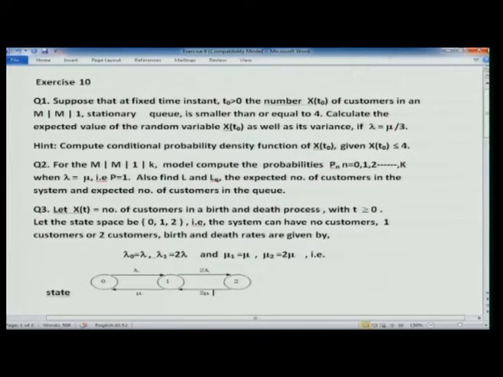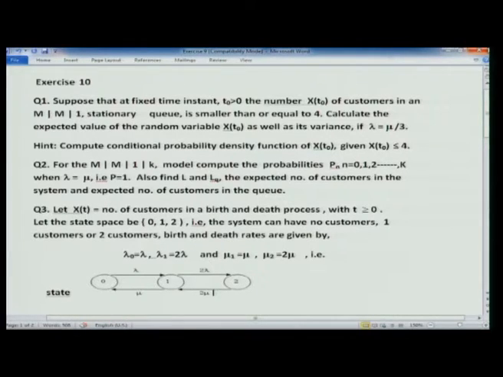So you are given rho is 1 by 3, and you are asked to compute the expected value of the random variable. What are the possible values of X(t0)? All you are told is that it is less than or equal to 4. Therefore, the possible values can be 0, 1, 2, 3 and 4. So we just have to compute the conditional probability, the probability that X(t0) equals, say, i, given that X(t0) is less than or equal to 4.